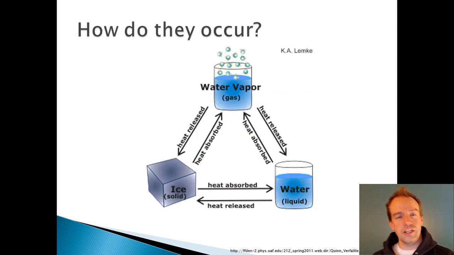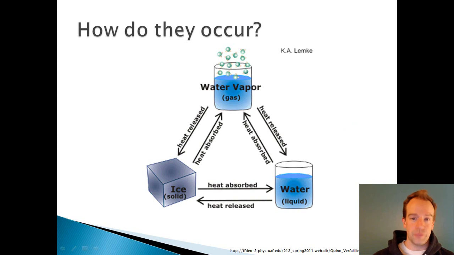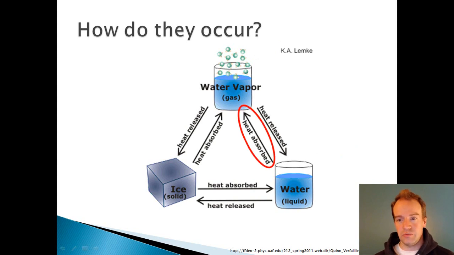Well, how do these changes in state occur? Well, it has to do with energy and heat either being absorbed or released. So to take water that's liquid and change it into water vapor, a gas, you need to add energy. Energy is going to be absorbed by it. That heat is going to be absorbed by the water, just like you have to put it on the stove to heat it up, and it'll change into a gas. It'll either boil or it'll evaporate.